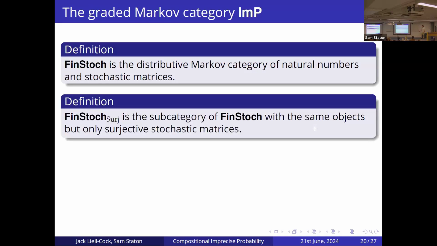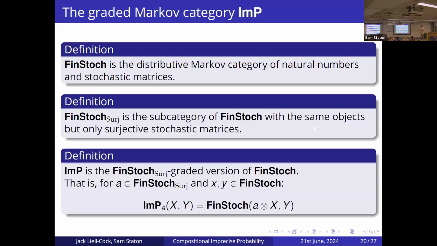We also need this category FinStoch surj, which is basically a subcategory of FinStoch, which has the same objects, but we only look at surjective stochastic matrices. So we can think of FinStoch as basically the Kleisli category of the distributions monad. And when we lift them using the Kleisli lifting, they become surjective functions in FinStoch surj.